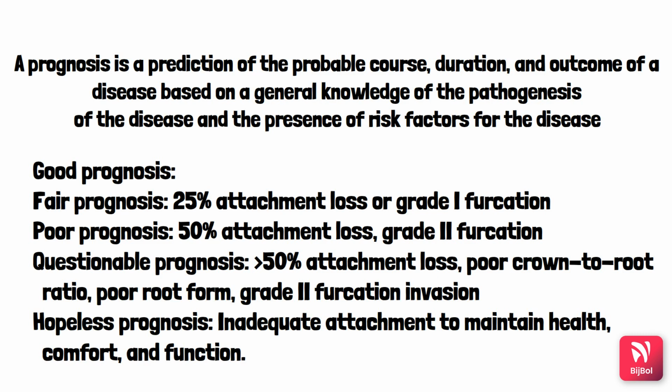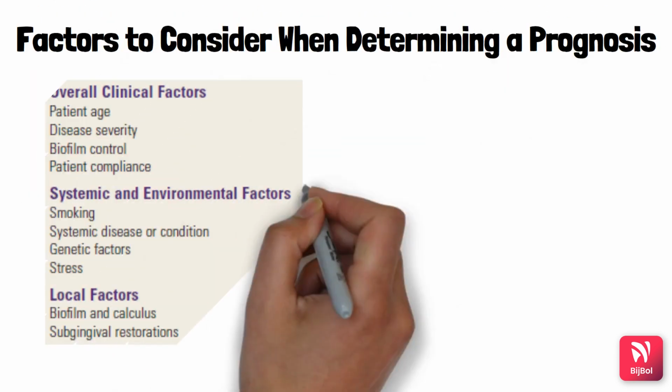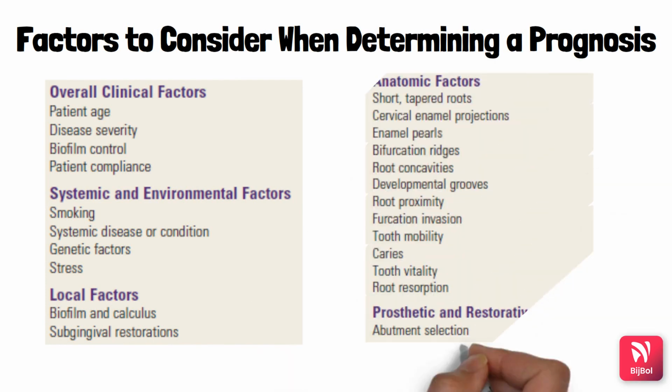Poor and questionable prognosis are likely to change because they depend on a large number of factors that can interact in an unpredictable number of ways. Next, we will see the factors that we need to consider when we determine the prognosis.